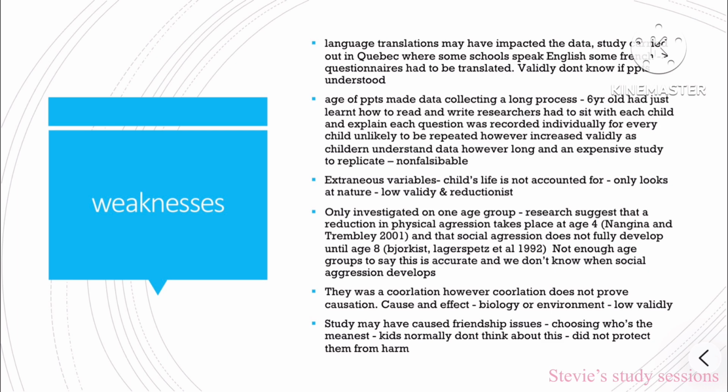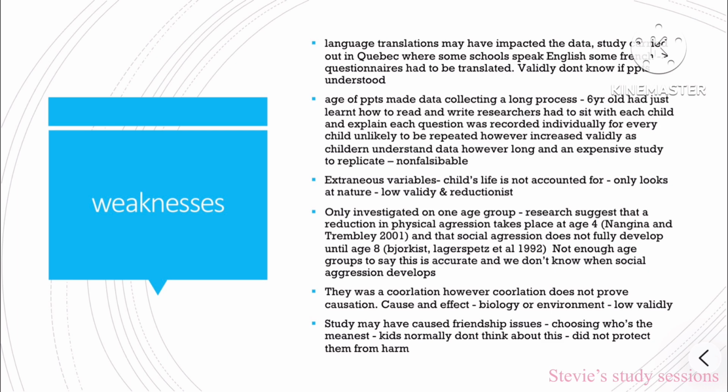Therefore, this makes the study very hard to replicate and non-falsifiable. This makes the study unreliable. Extraneous variables: children's lives are not accounted for and it only looks at nature. This makes it low in validity and reductionist. It only investigated one age group. Research suggests that physical aggression takes place at the age of 4 and that social aggression doesn't fully develop until the age of 8. There are not enough age groups to say that this is an accurate study of aggression.